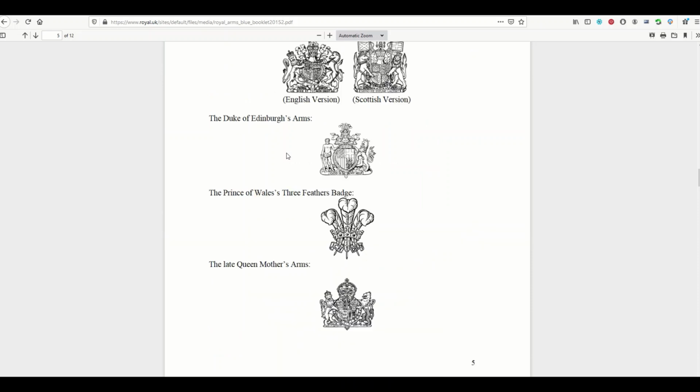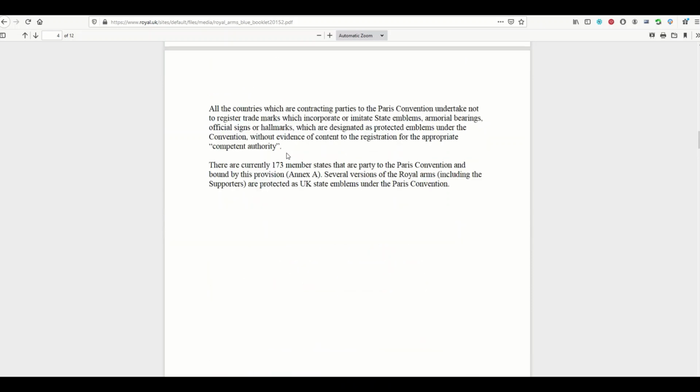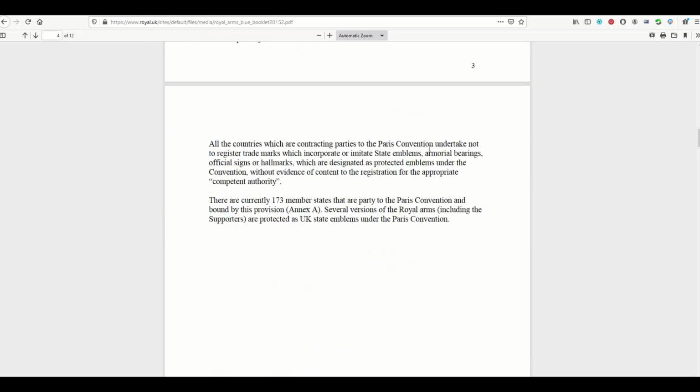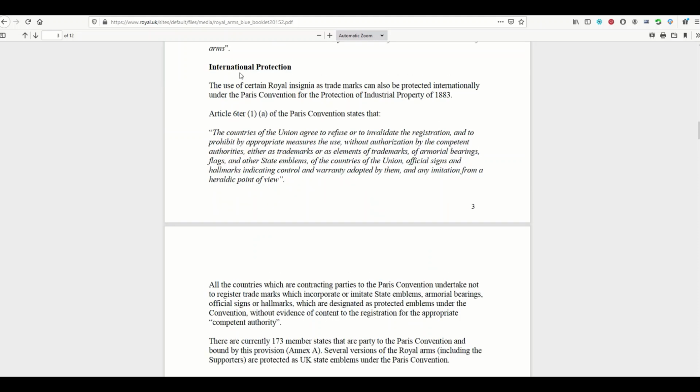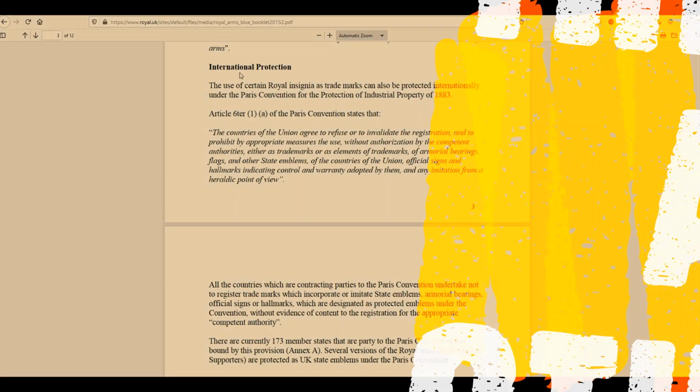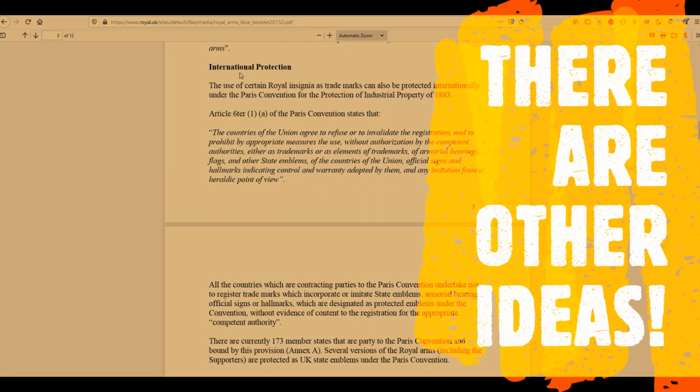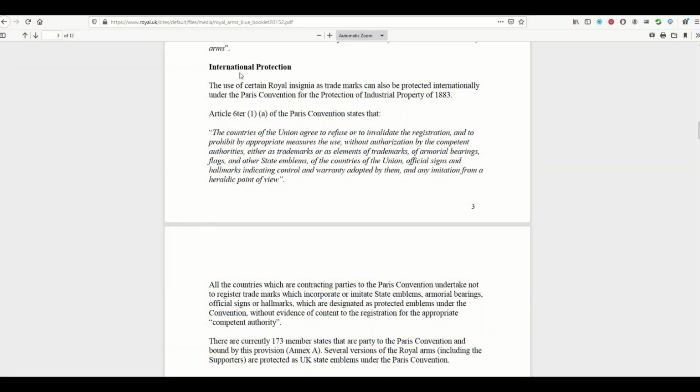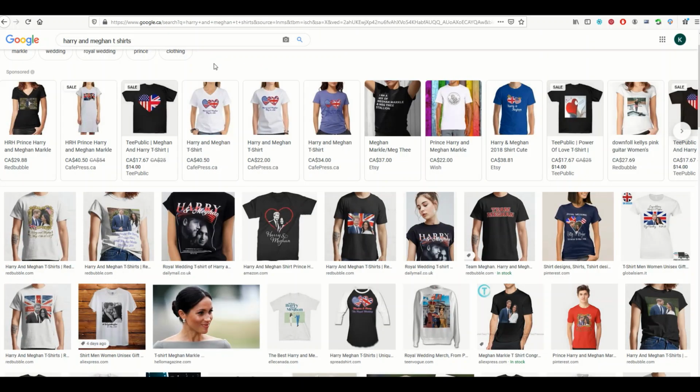However, there is this thing called the Paris Treaty, I believe it's called. And here it is, Paris Convention. And so the idea is that it's internationally protected. You know what this says to me? If I'm looking up designs, doing niche research, I just go, it's not worth it. It's not worth trying to hunt down a picture of Harry and Meghan and slapping it on a t-shirt. To me, there's easier and legal ways you can do this. So I'm going to show you what those are.